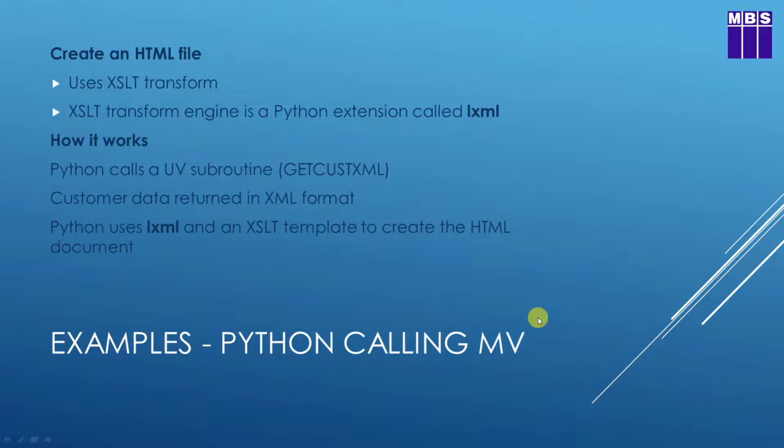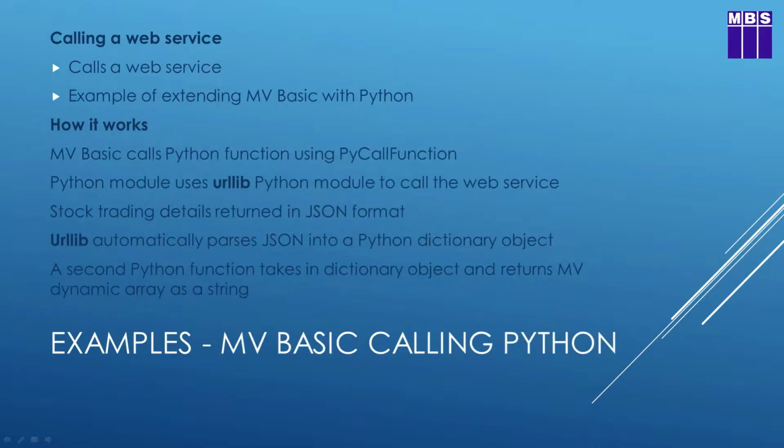That example is just showing creating an HTML file using XSLT technology to transform a block of XML data which has been returned from the Universe database. So that's an example of using Python to extend the functionality of Universe to create an HTML file, and we can go further than that. Python does also have similar libraries that can write PDF files, and you could therefore do something similar but create PDF files using the Python language. So that's just one example of how to use Python to extend the functionality of Universe.